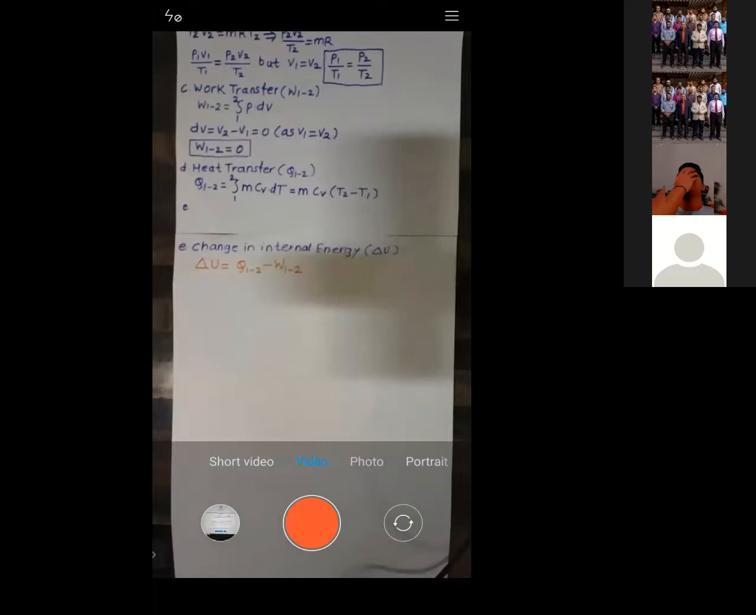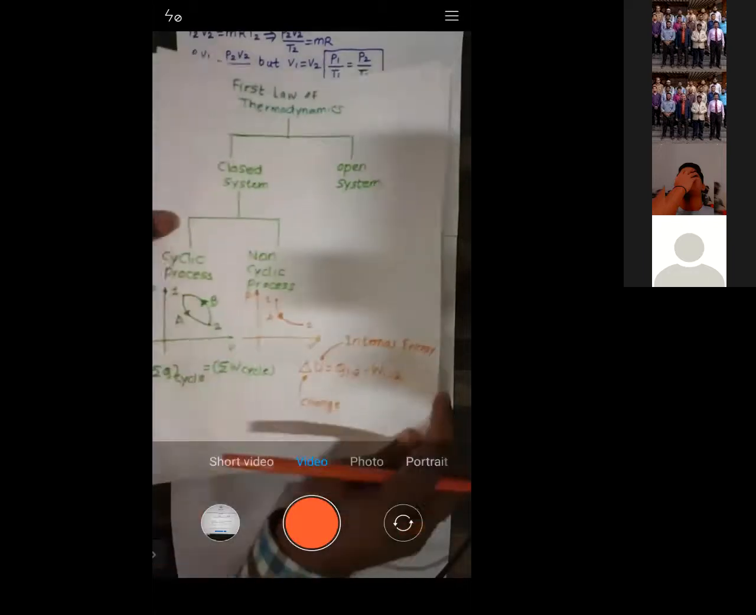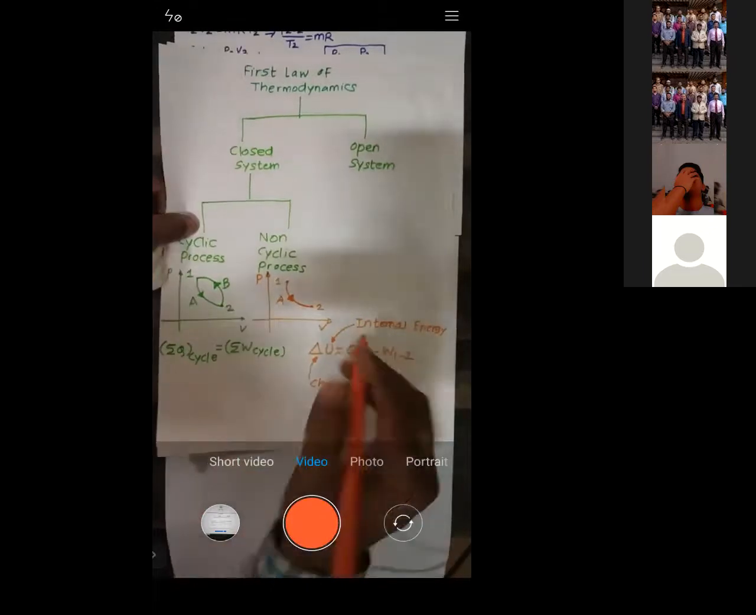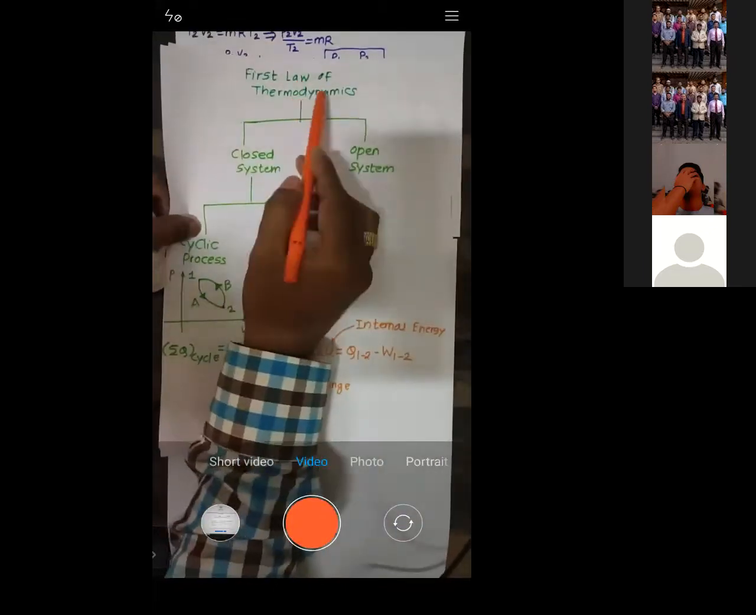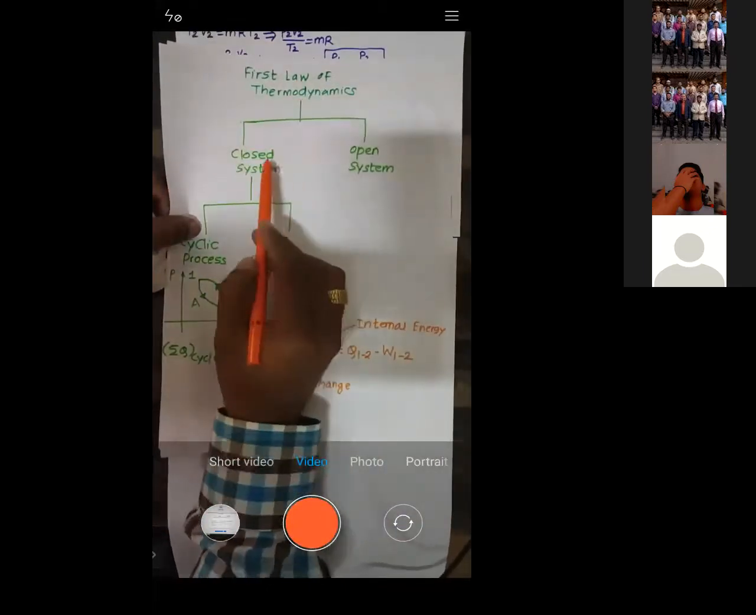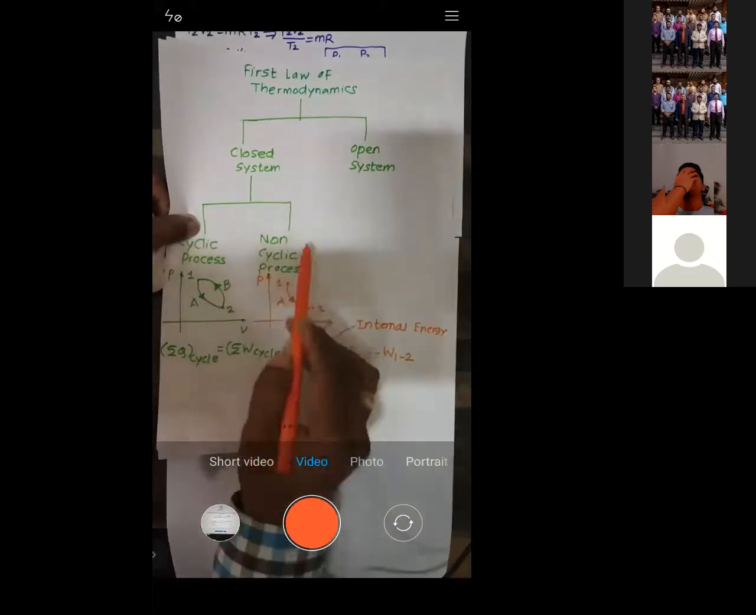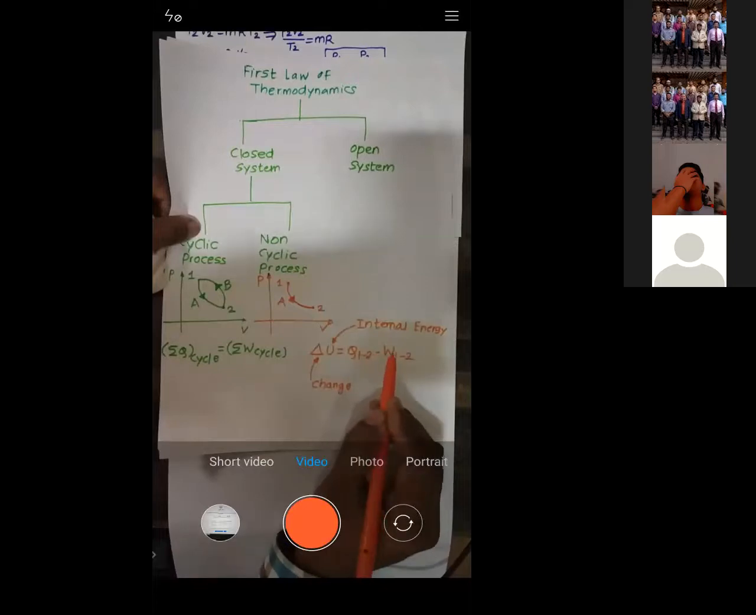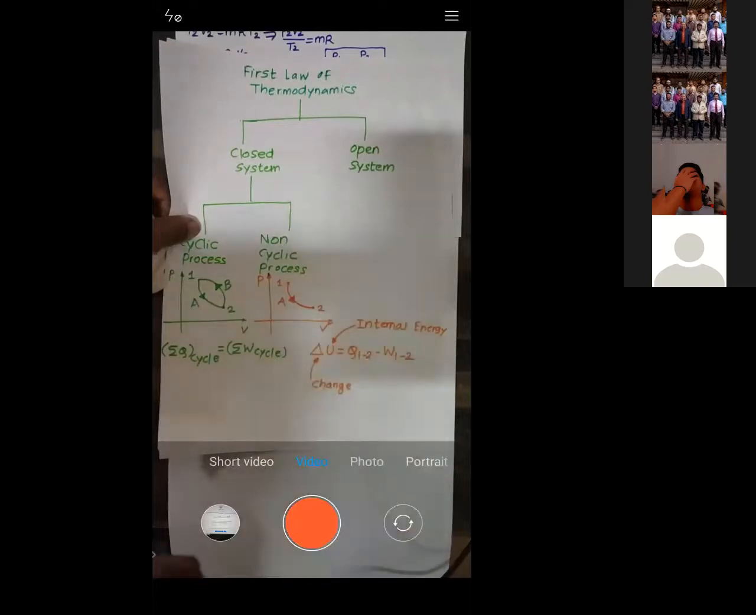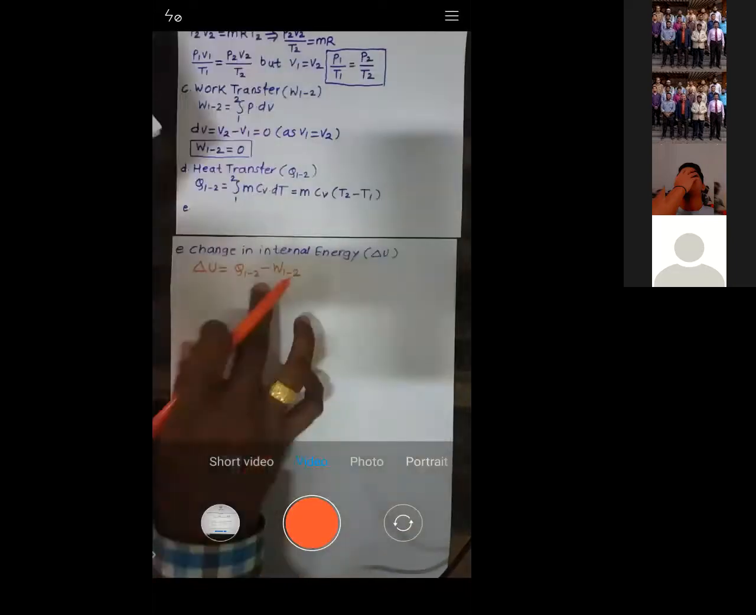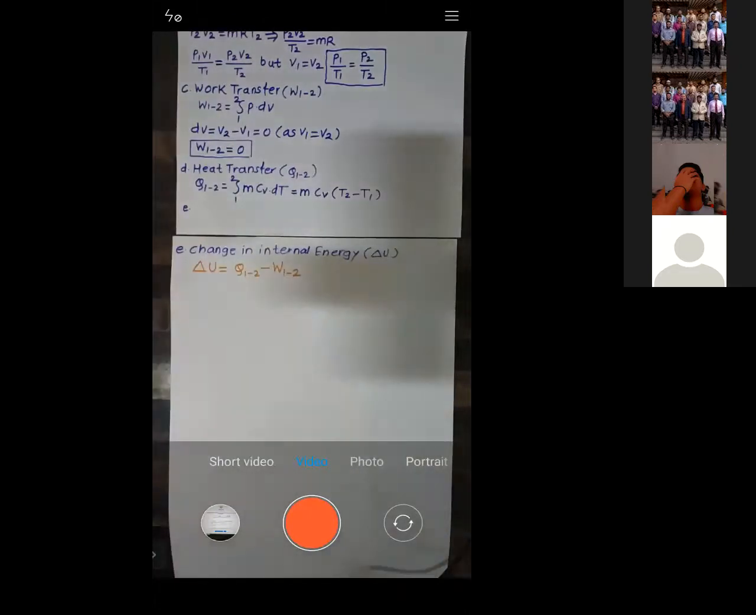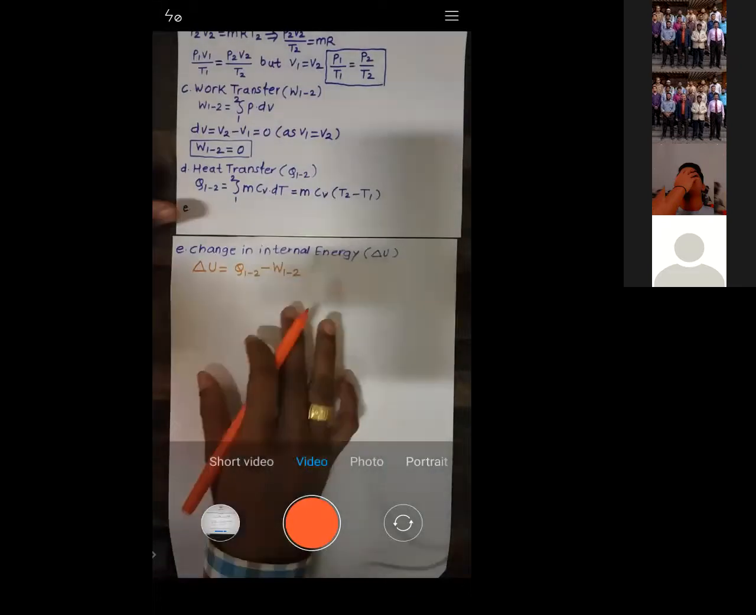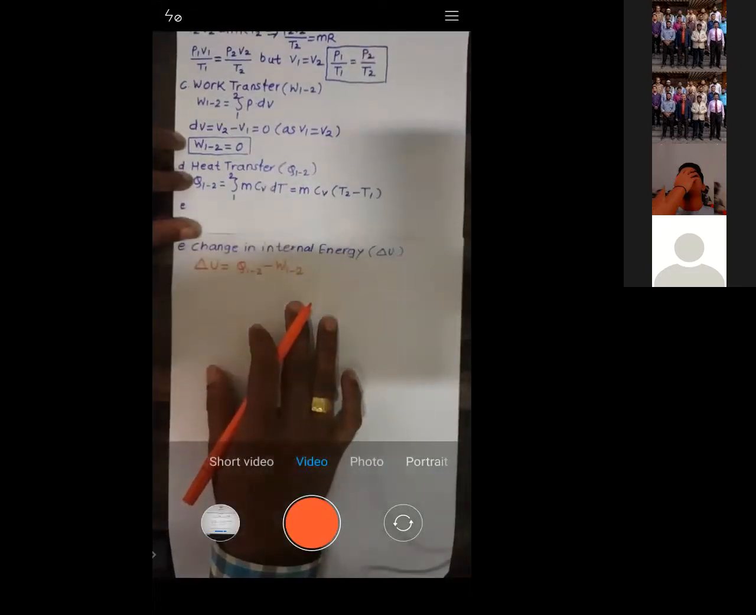See, from where has the internal energy come? In the last lecture I explained the first law of thermodynamics for a closed system undergoing a non-cyclic process. It says that the difference between heat transfer and work transfer is the change in internal energy. That is the only thing I have written now. Is it okay? Nothing new I am telling you.